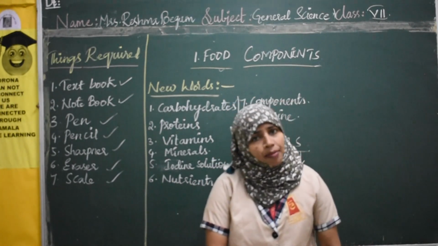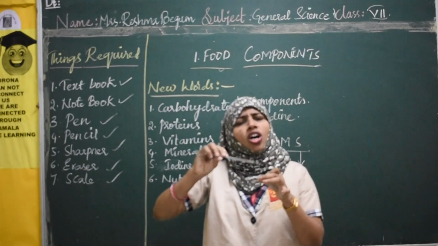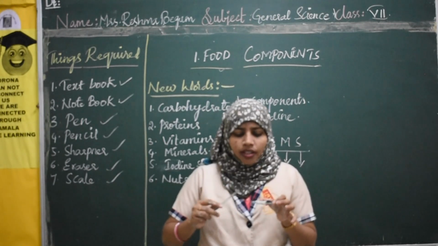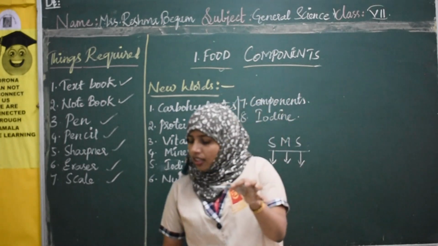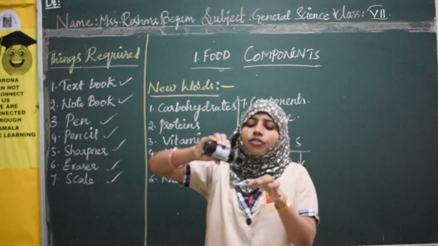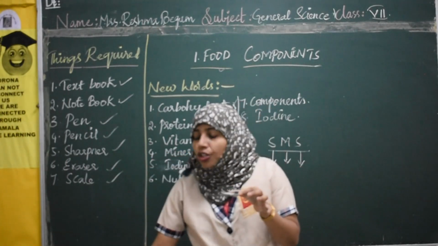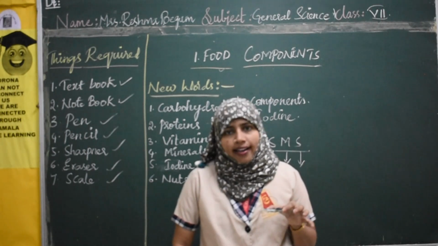So what is the test? I am repeating. Take simple rice flour, or normally cooked rice also we can take, because cooked rice also contains starch. We have to take it in a glass plate and pour a few drops of iodine over it. Then the rice turns into a bluish black color, indicating the presence of carbohydrates in it.